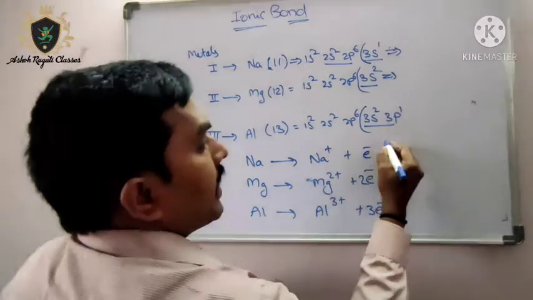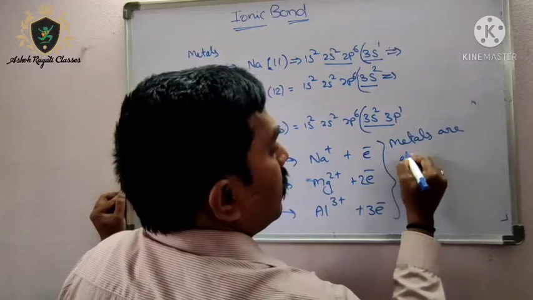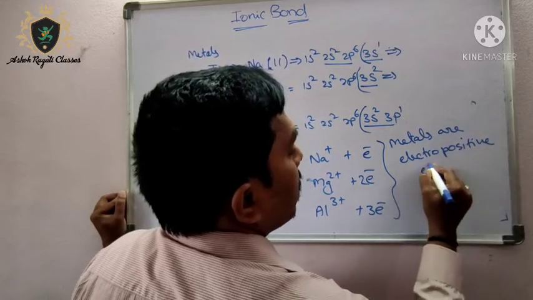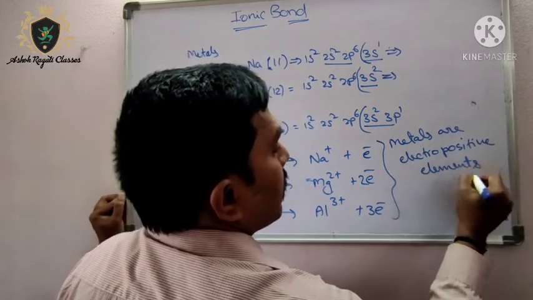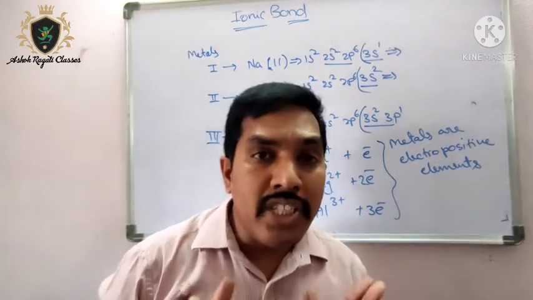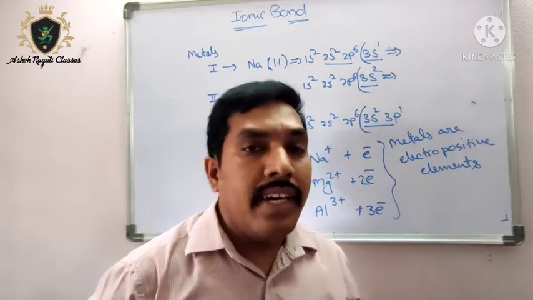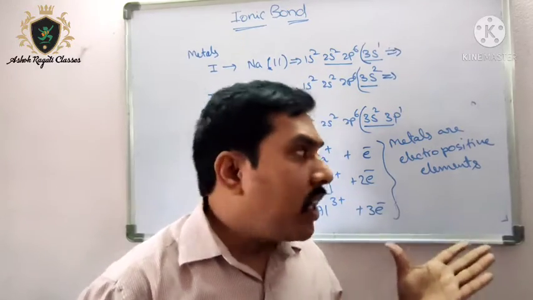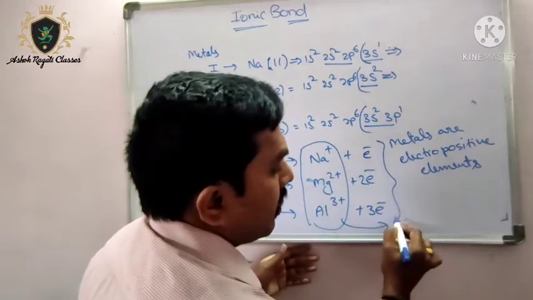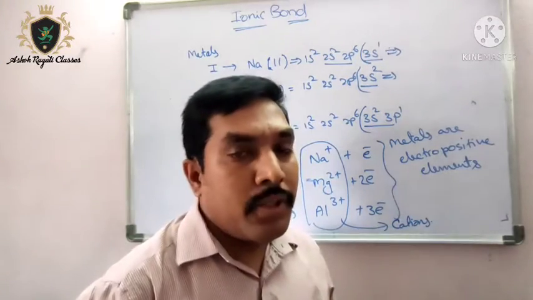Means metals are electropositive elements. How are they getting stability here? By losing their electrons. Metals always try to lose their electrons to get the octet. In this way they are getting stability. So this is about how the metals are becoming cations. Positive ions are called cations. So metals always become what? Cations, to get the stability.